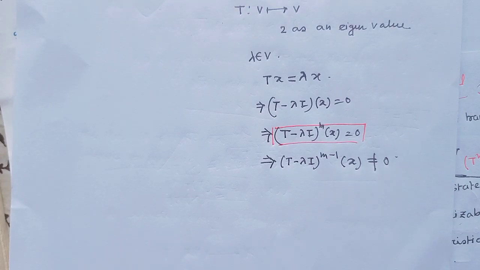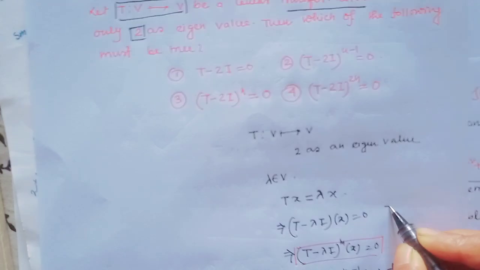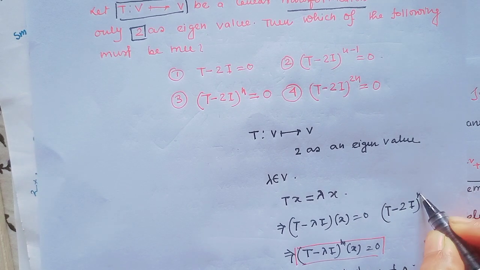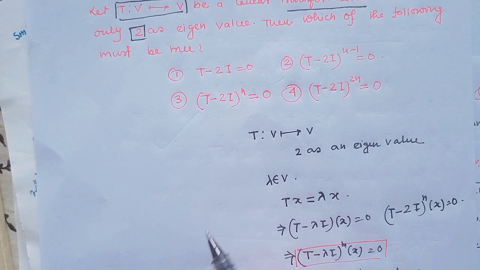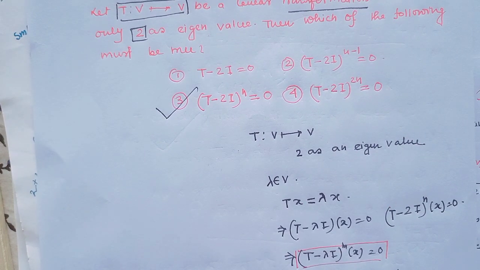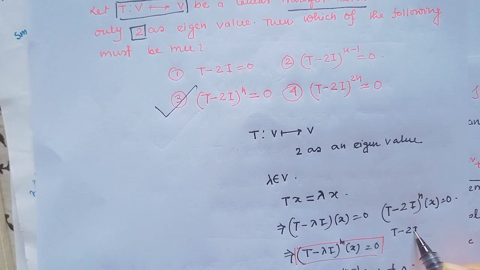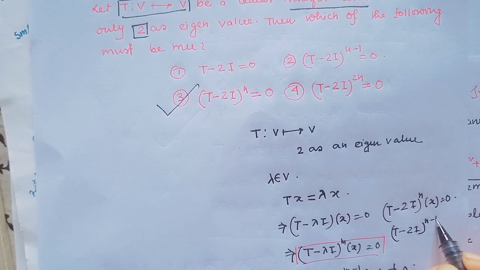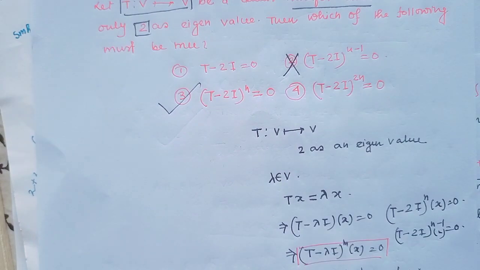Now notice the options. Since 2 is an eigenvalue of this operator, that means (T minus 2I) to the power n applied to x is always equal to 0. That means option 3 is the right option by the definition. But (T minus 2I) to the power n minus 1 is not equal to 0, so option 2 is a wrong option.